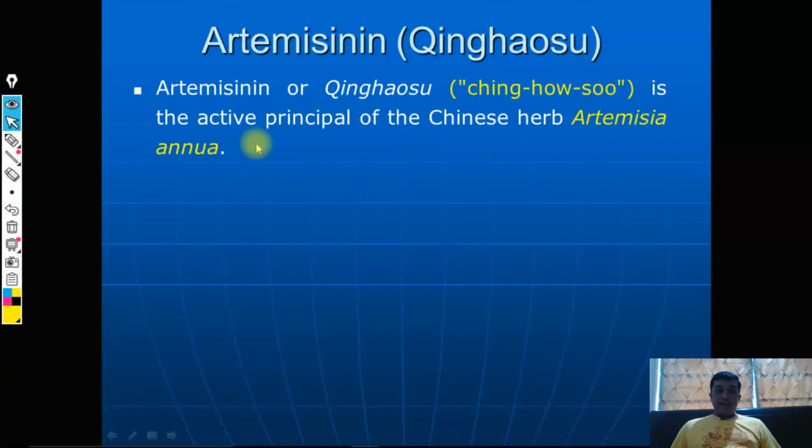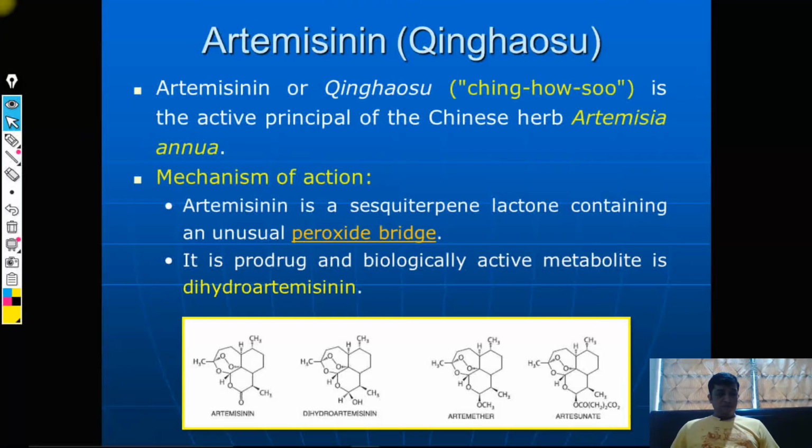So it is an active principle of the Chinese herb Artemisia annua. So from the pharmacognosy point of view it is also very important. Among current anti-malarial drugs, it is the best drug you can consider, considering that chloroquine has now become resistant. There is an emergence of resistance, that is why the use of Artemisinin is rising. Mechanism of action is a very important thing and many times asked in the GPAT examination, and also the pharmacology of Artemisinin is definitely a very important question in exams. So from the knowledge point of view, exam point of view, and competitive exam point of view, these are very important details.